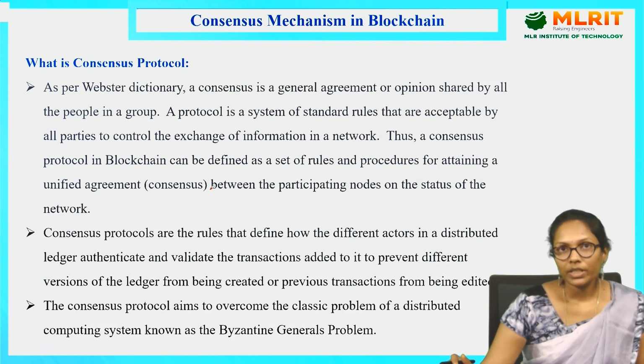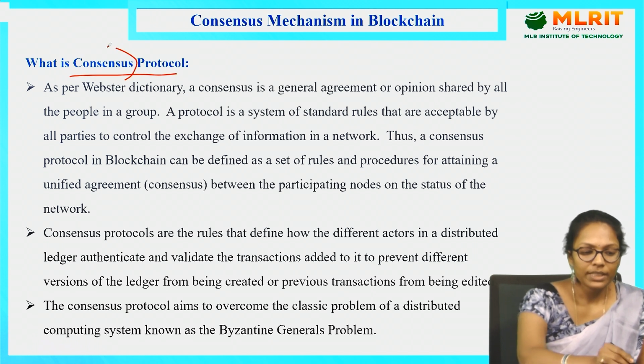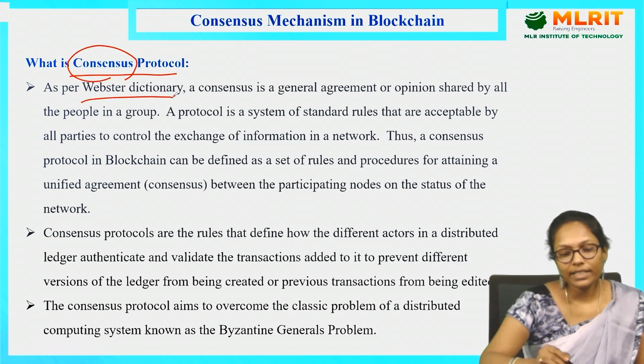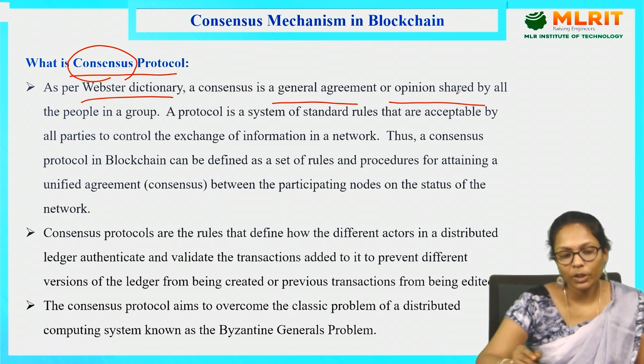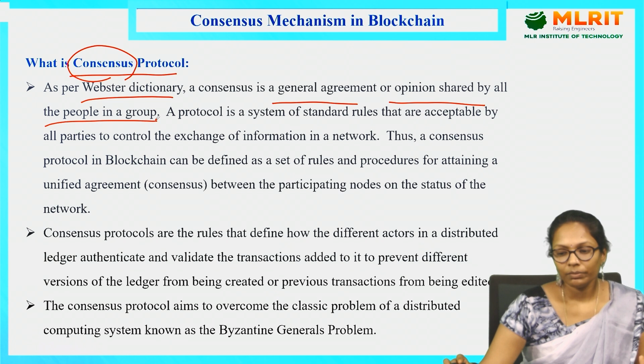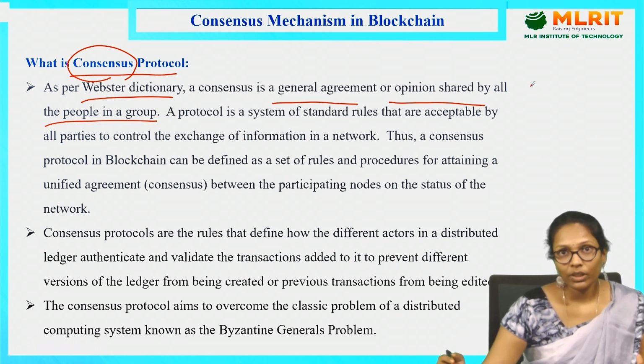First of all, what is a consensus mechanism in blockchain? So what is consensus? As per the Webster dictionary, consensus is a general agreement or opinion shared by all the people in a group. We know blockchain has no central authority, so everyone has equal priority to take decisions here. It's not centralized. Blockchain itself is decentralized.